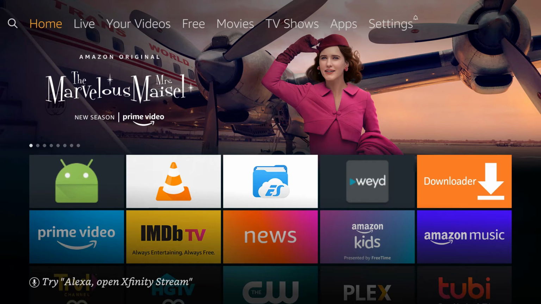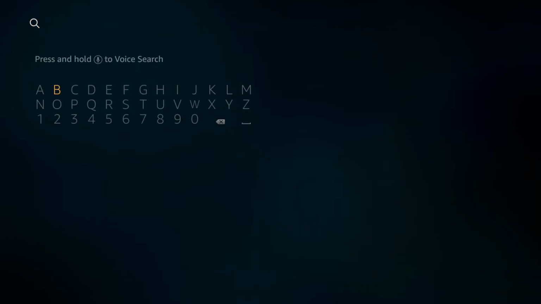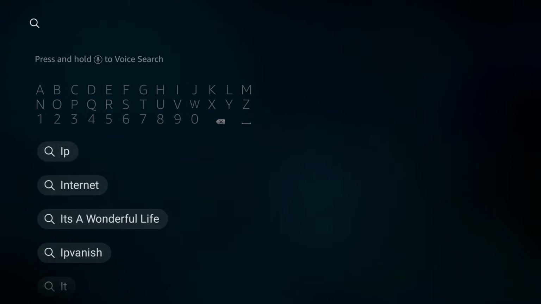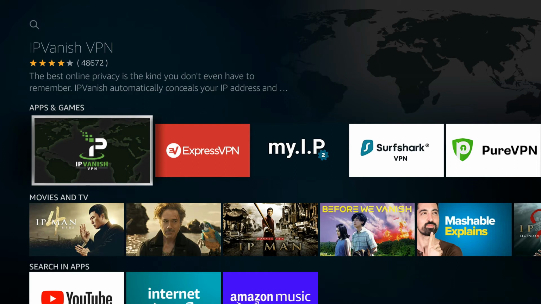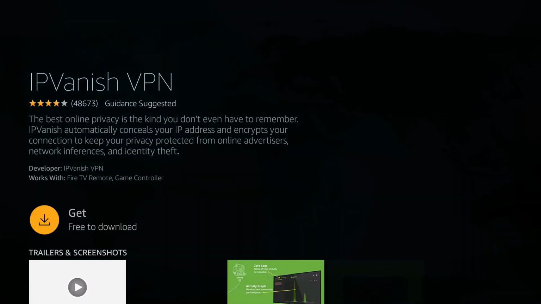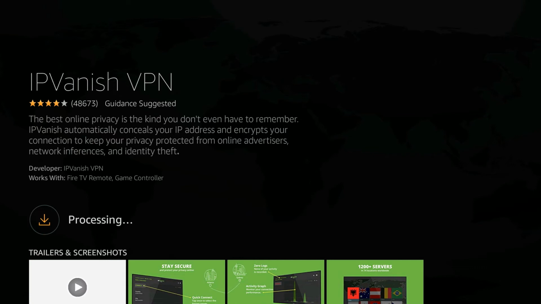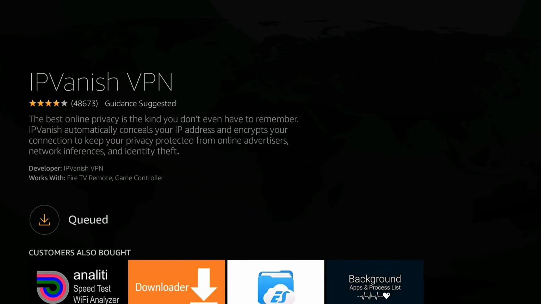So what you have to do is click on the search icon above the menu and type here IPVanish. When you type IP, the suggestion below is IPVanish VPN, so click on it. And here as you can see the IPVanish app, so click on it. Then click on the download button. The downloading will start. It will depend on your internet speed.